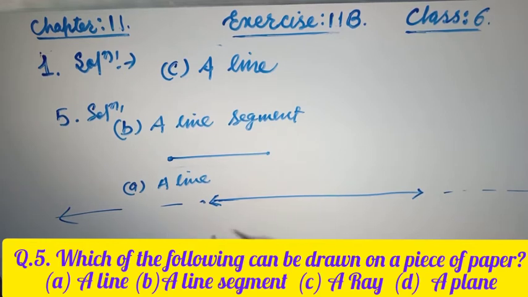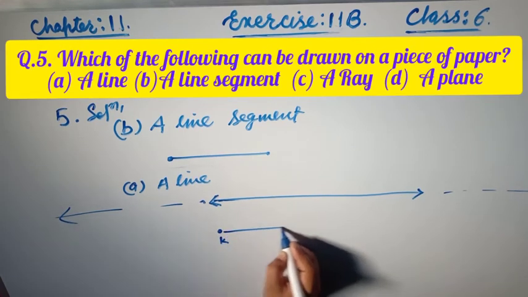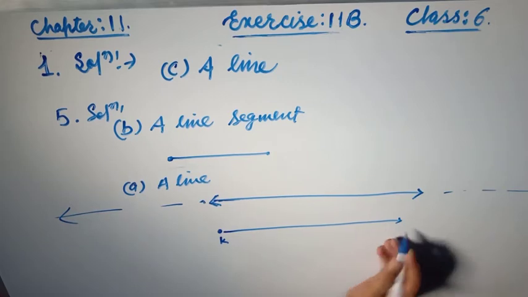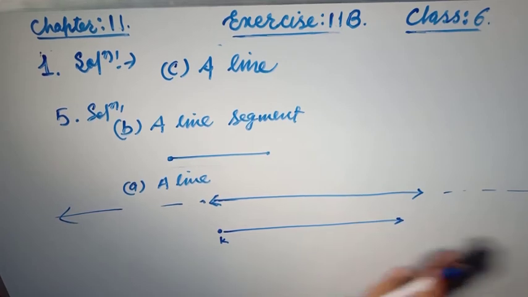Similarly, the ray has one endpoint. We can easily measure from here, but it goes to infinity. Why? Because here is the arrow mark. This arrow says it does not stop at this point. It will go and go and go up to infinity.